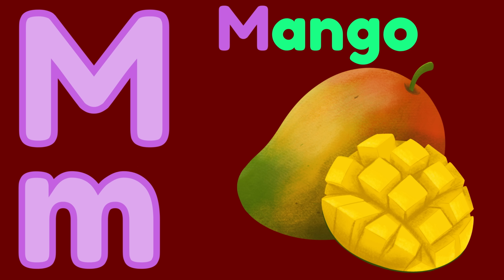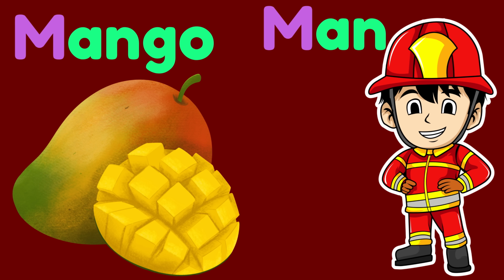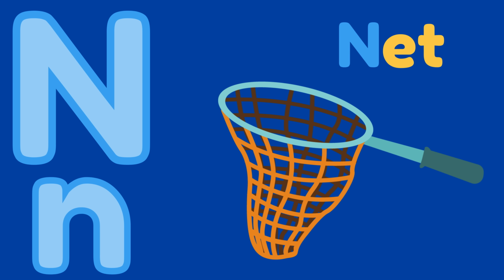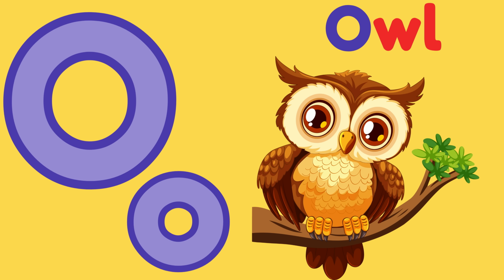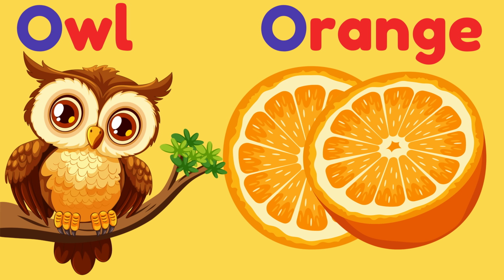M for mango, M for man, M, mango, man. N for nest, N for net, N, nest, net. O for owl, O for orange, O, owl, orange.